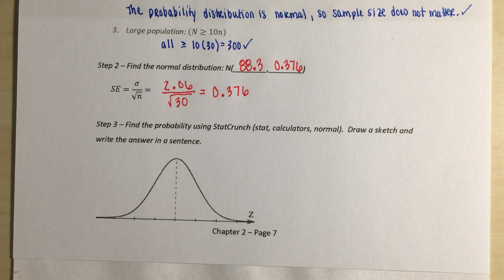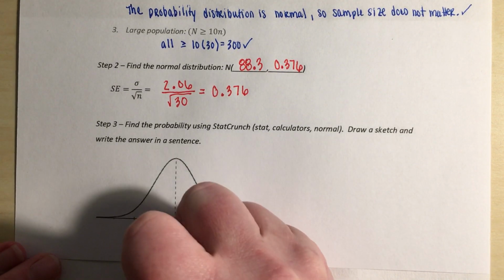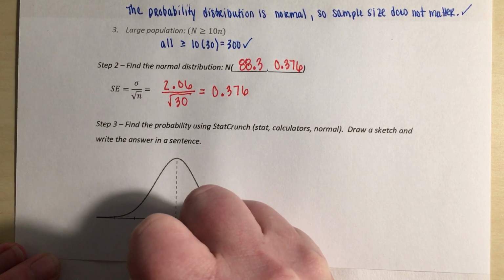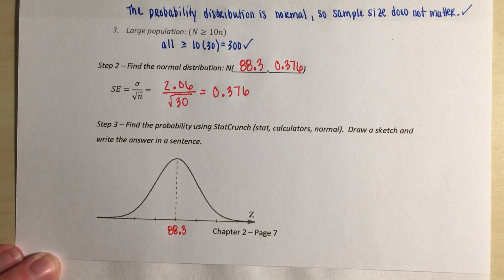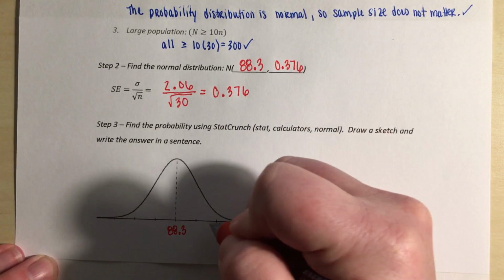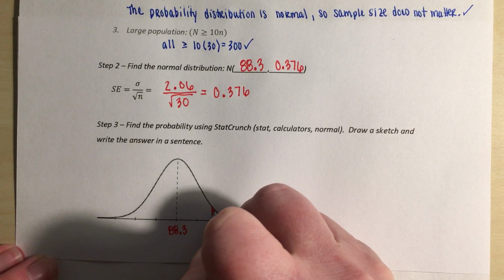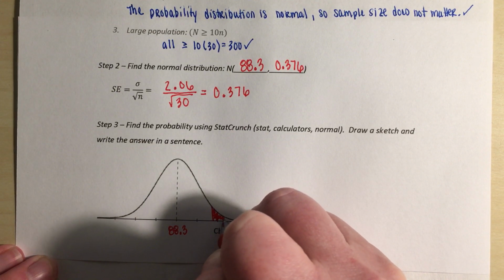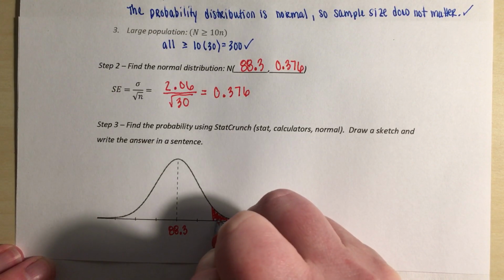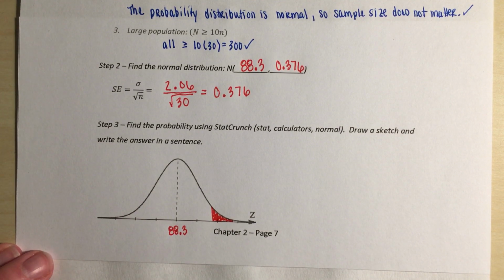I'm going to mark my mean, 88.3. Based on our small standard deviation, 89 is somewhere right around here, and we shade the little tail on the right side.